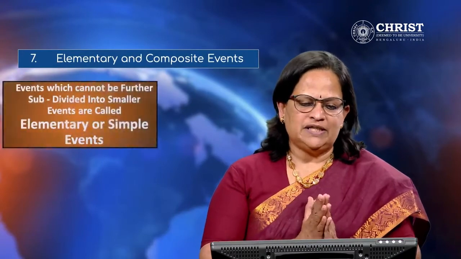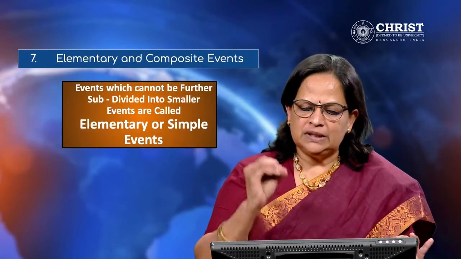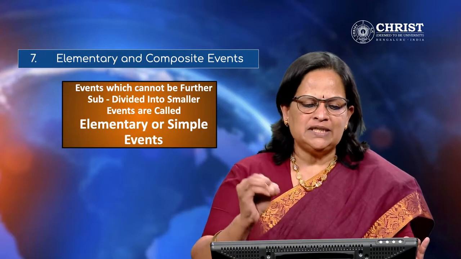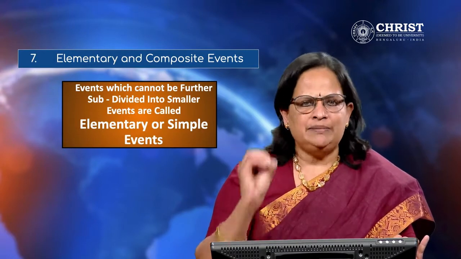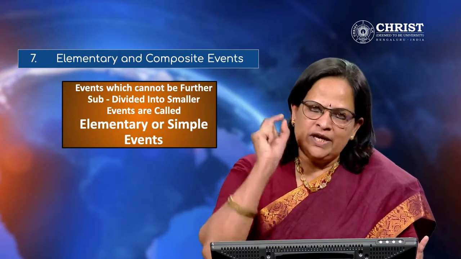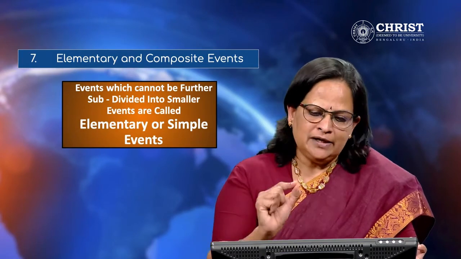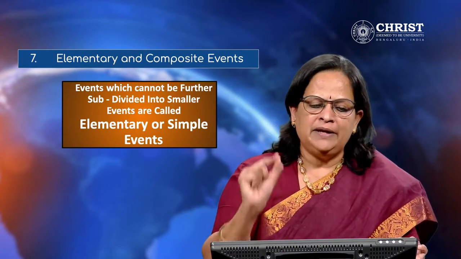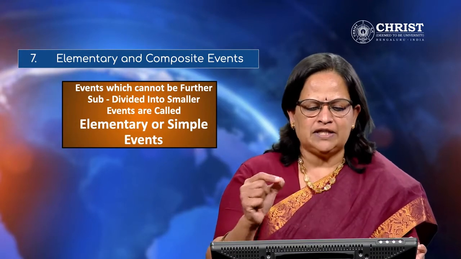The last division is elementary and composite events. Events which cannot be further subdivided into smaller events are called elementary or simple events. For example, in tossing a coin, we can get only two outcomes. Either it can be head or tail. It cannot be anything else. That is the elementary event.